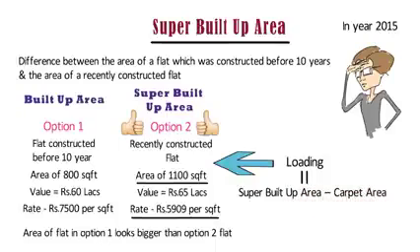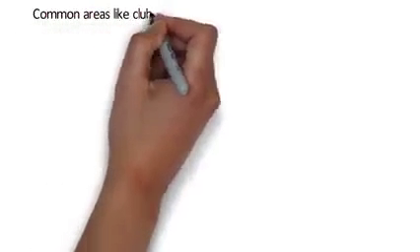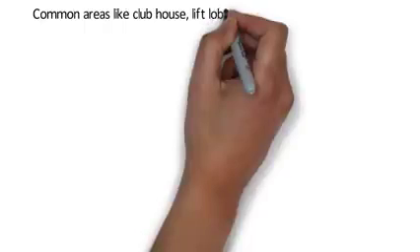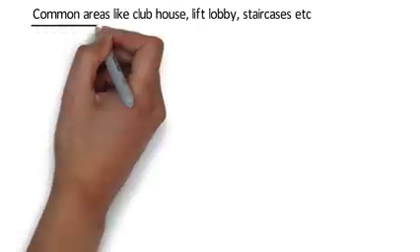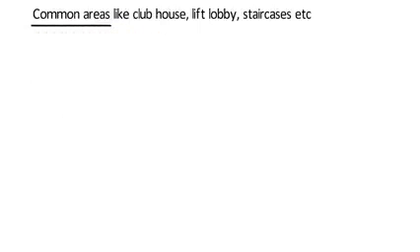When builder constructs a building, he constructs common areas like clubhouse, lift lobby, staircases, etc., which will be used by all the people in a building. So while deciding the price of a flat, he adds the area of these common amenities in individual flats. This area is called as super built up area.